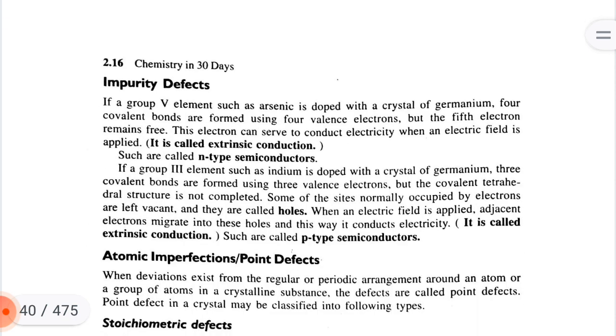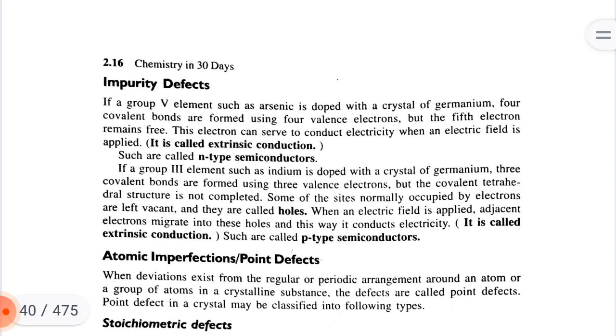Impurity defects. If a group five element such as arsenic is doped into a crystal of germanium, 4 covalent bonds are formed using 4 valence electrons, but the fifth electron remains free. This electron can serve to conduct electricity when an electric field is applied. It is called extrinsic conduction. Such semiconductors are called N-type semiconductors.